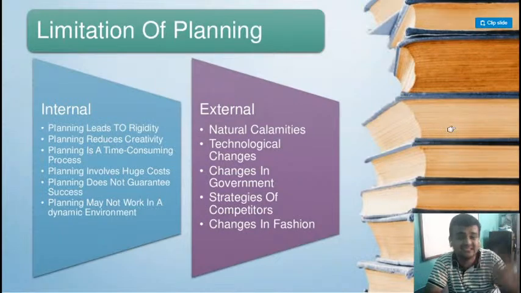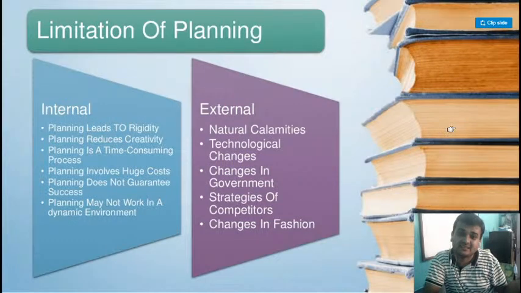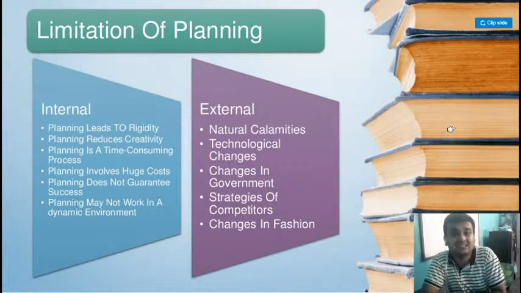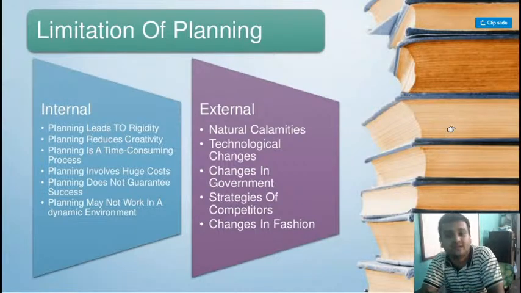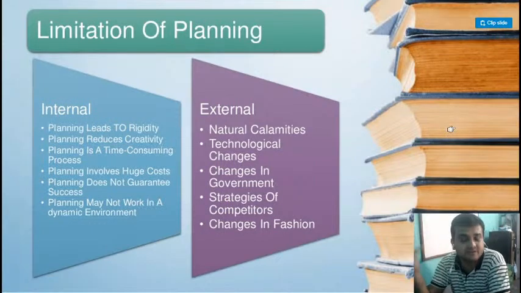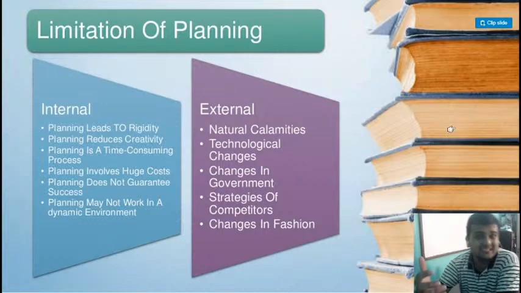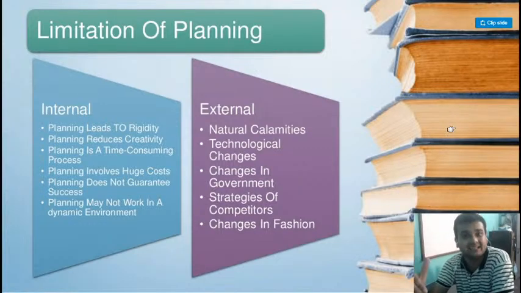Online classes are going. Things have changed drastically. We never knew these things will happen. Planning was done for a different thing: that students will come to the school, a new session will begin, same thing will happen. But this uncertainty happened, pandemic and COVID, and we were never planned for this. We were never planned what is going to happen. So for this reason, there are many limitations in planning, the barriers which come.